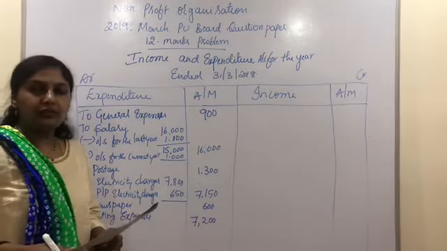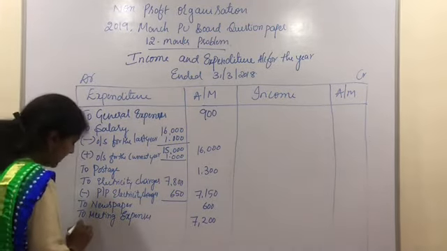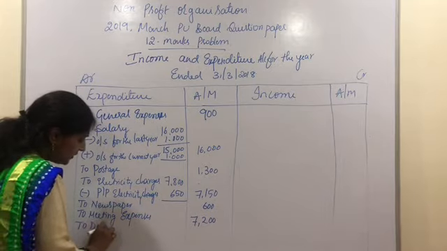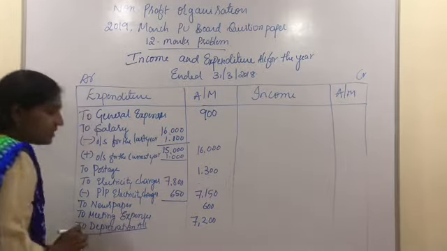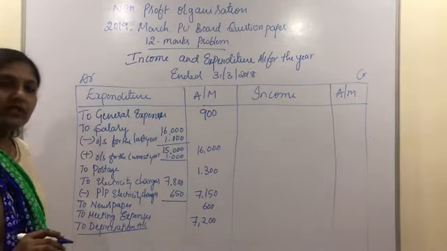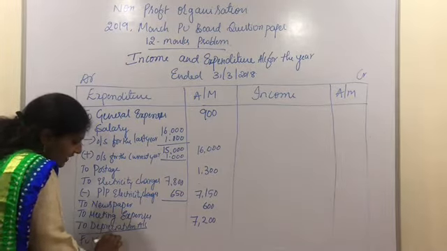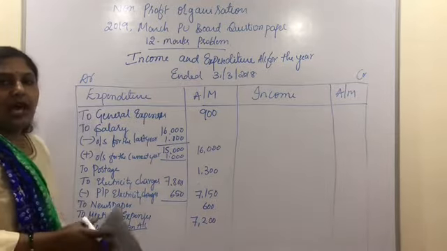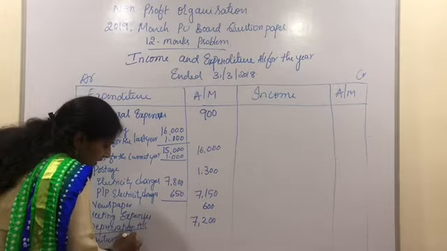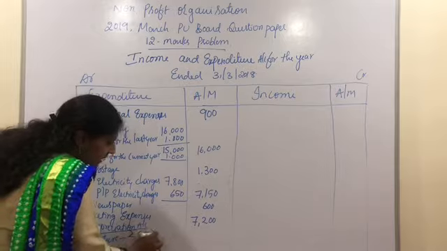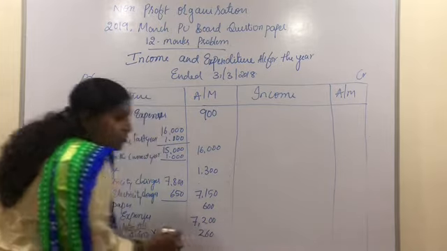Let us calculate the balance of depreciation. We need to calculate depreciation on two different assets. So I am writing the heading here as to depreciation account. So under that, the first asset which is depreciating in its value is furniture. As the adjustment says here, we need to charge the depreciation only on the opening balances of the asset. So the opening balance of furniture according to this problem is 2,600. On 2,600, the rate of depreciation is 10%, which will be amounting to rupees 260.